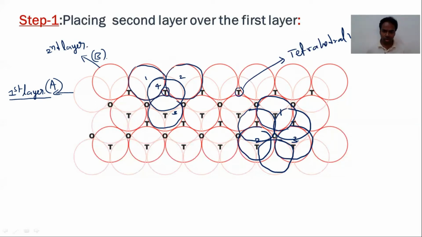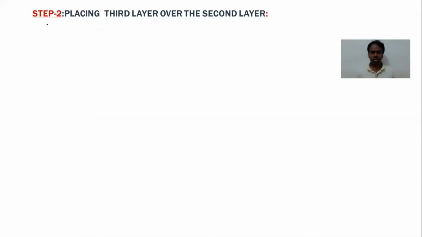So this void is called an octahedral void. This octahedral void is formed by two triangular voids. The O indicates octahedral void. So by placing the second layer over the first layer, two types of voids are formed: tetrahedral void and octahedral void.